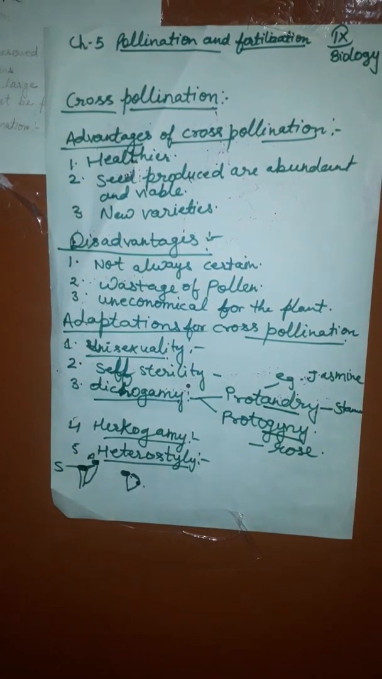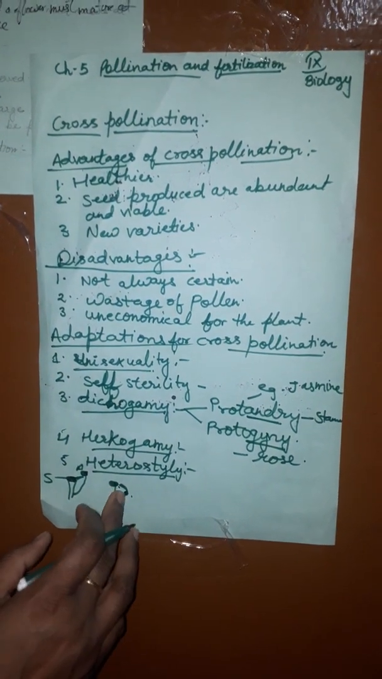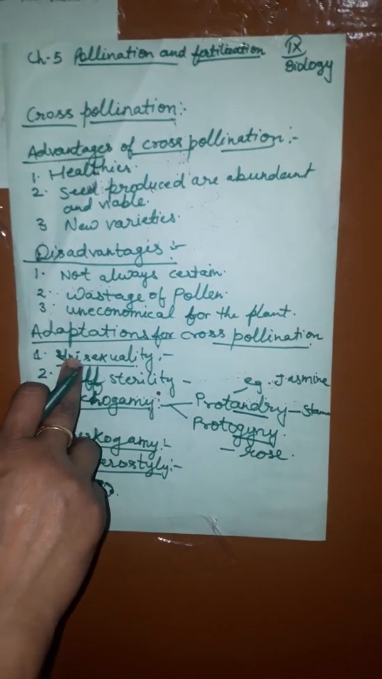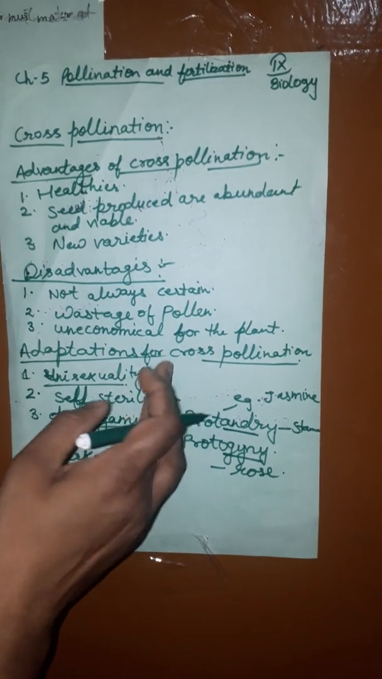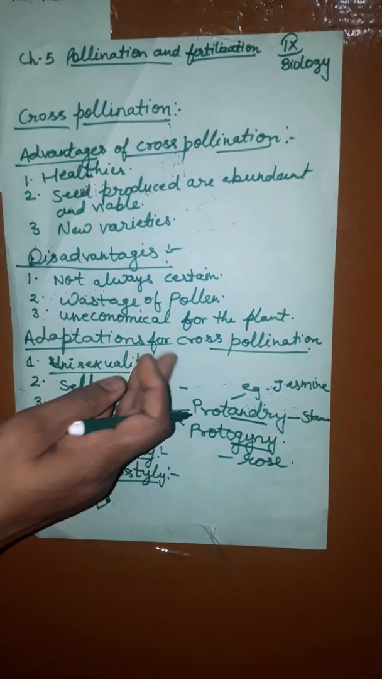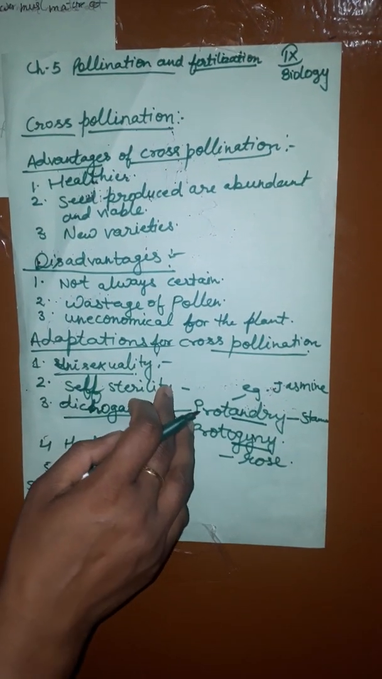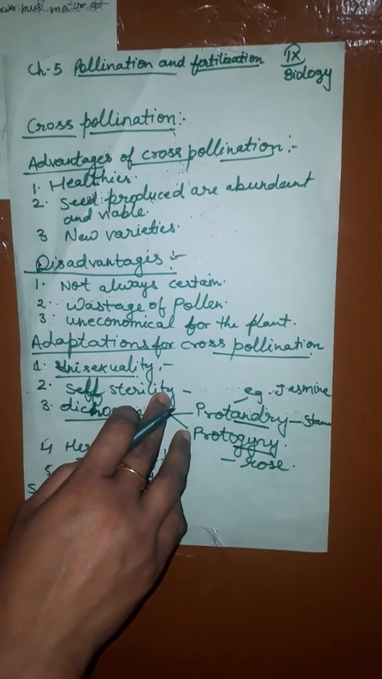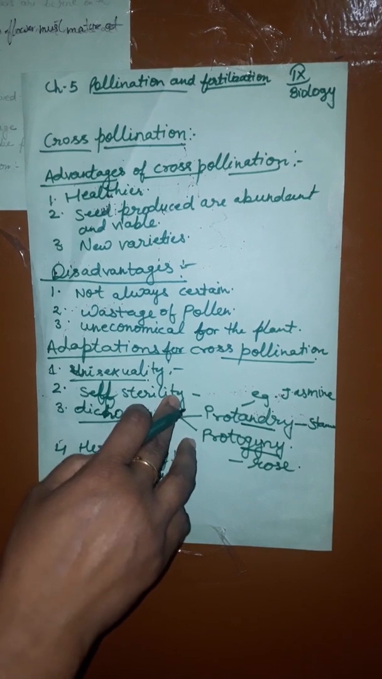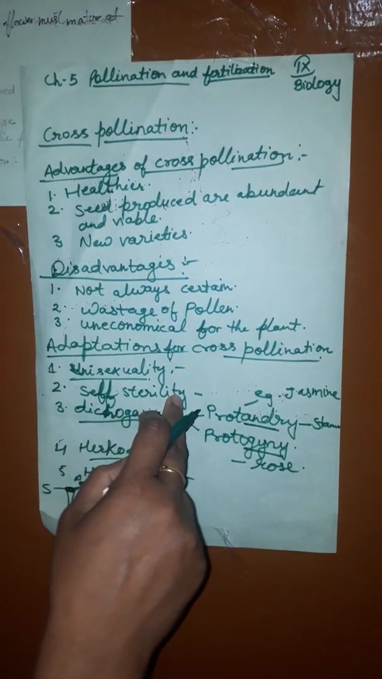Now again, what is unisexuality? Presence of either male or female reproductive part; only one of them is present. What is self sterility? The pollen of one flower cannot fertilize the egg of the same flower.